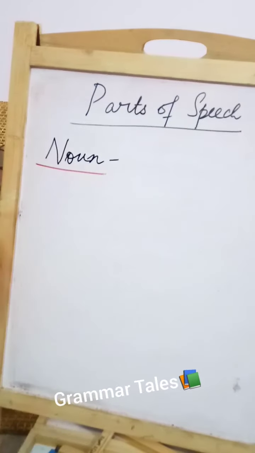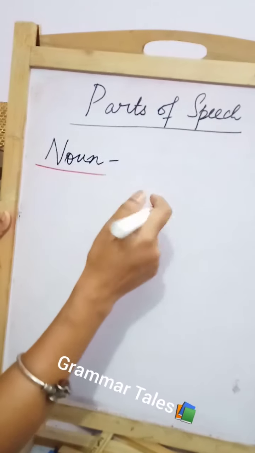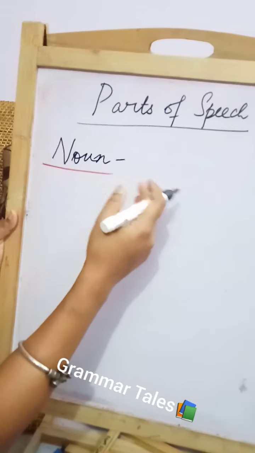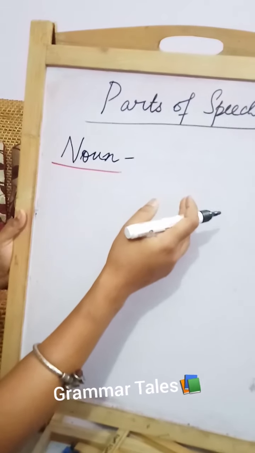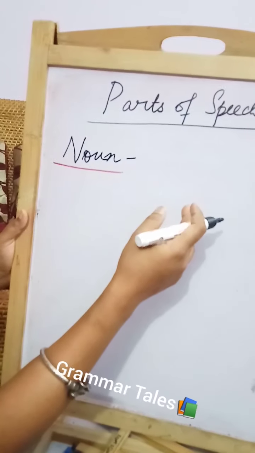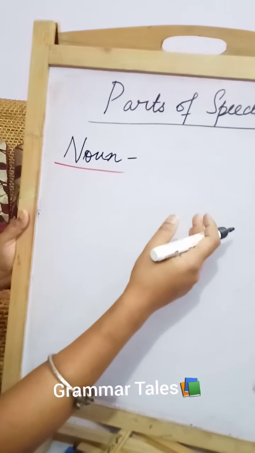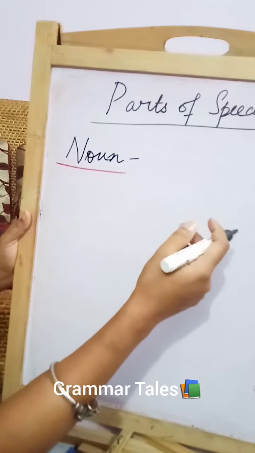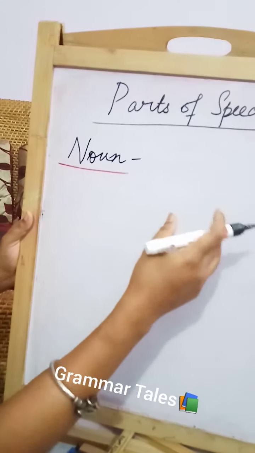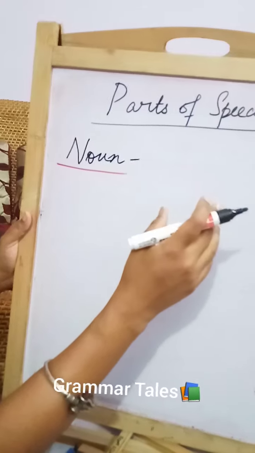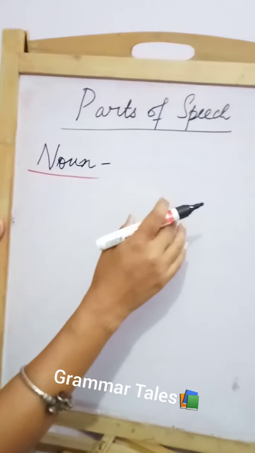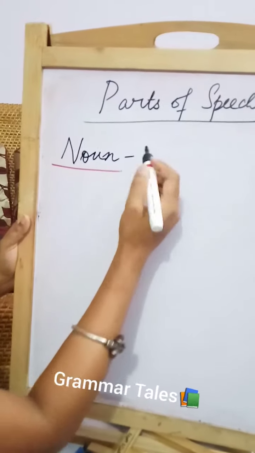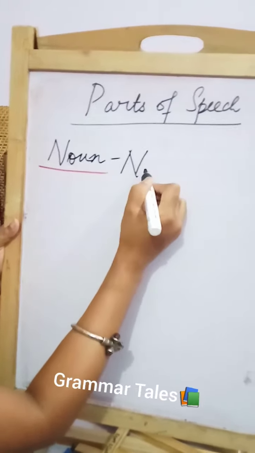Now let me tell you, in our environment and in our world, we have different things, and each of these things has different names. Be it our relationships, the things around us, or the places we visit. We all call them by different names. So these names are nothing but naming words. So what is a noun? Noun is nothing but naming words.